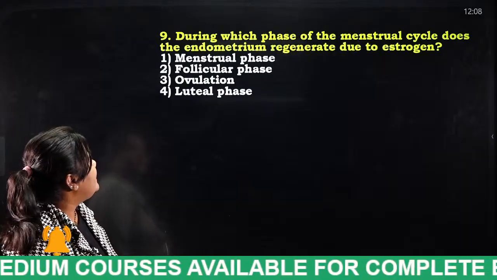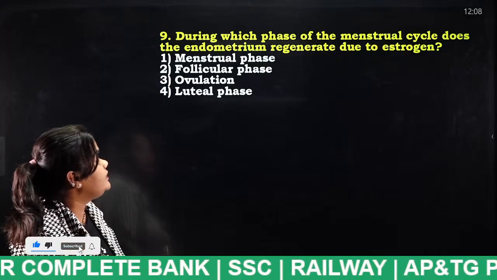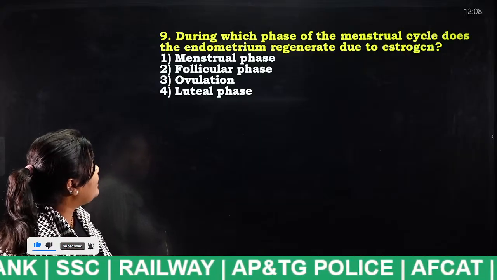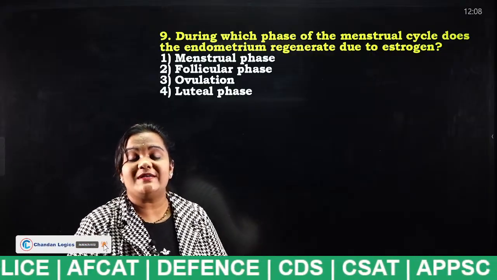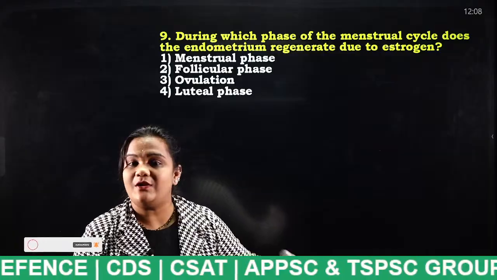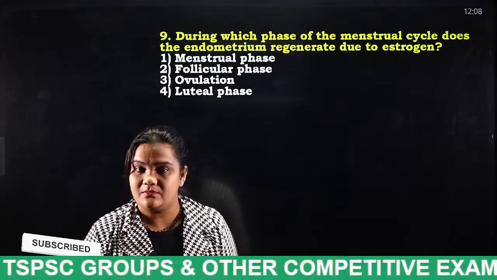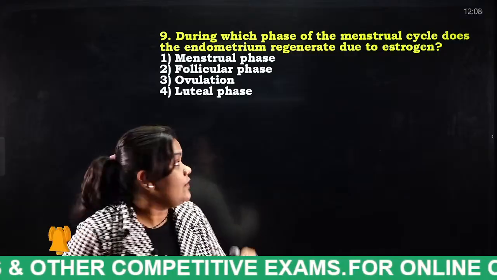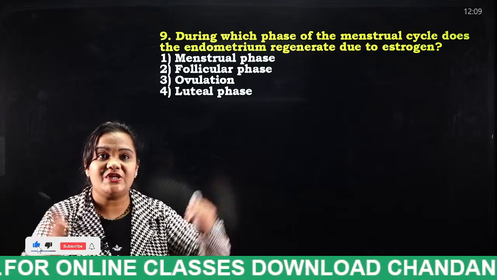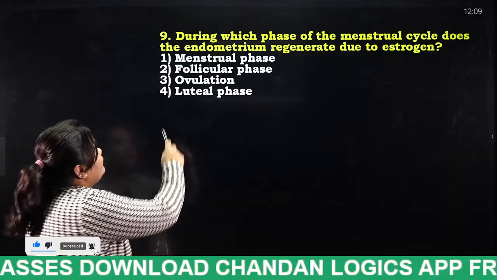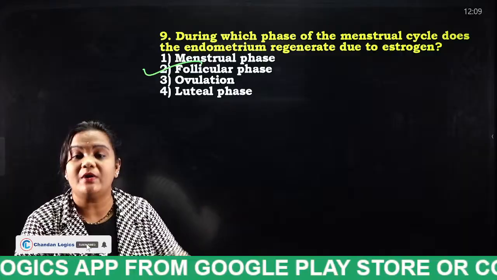Next, during which phase of the menstrual cycle does the endometrium regenerate due to estrogen? Menstrual phase, follicular phase, ovulation, luteal phase. I have already told you. In the menstrual cycle, what happens from day 1 to 5? The endometrium, the inner layer of the uterus, shrinks. But after one of the hormones gets released, it regenerates again. Yes, very good. Follicular phase, because in this follicular phase, FSH hormone is released.